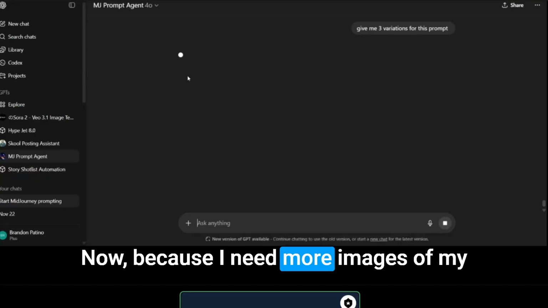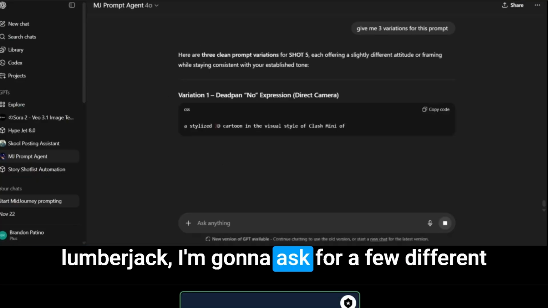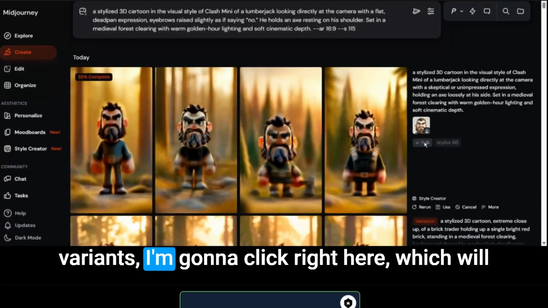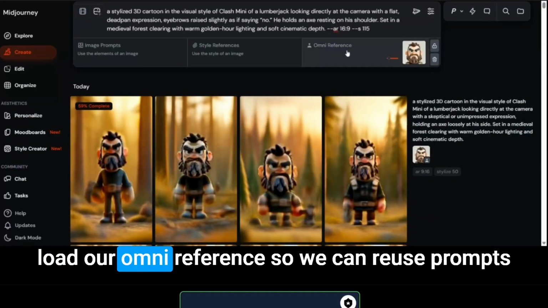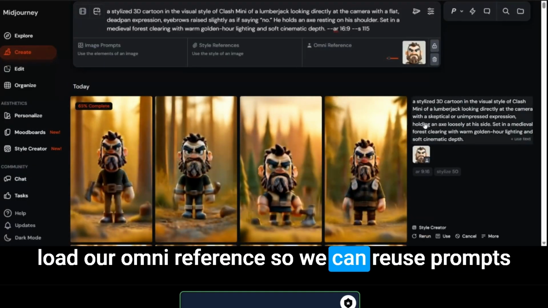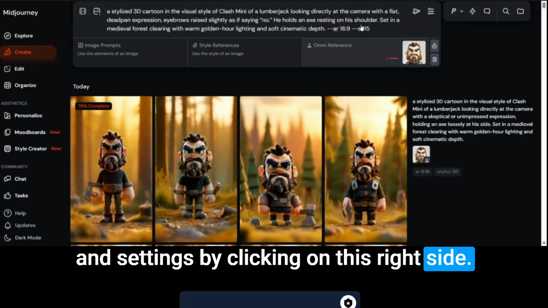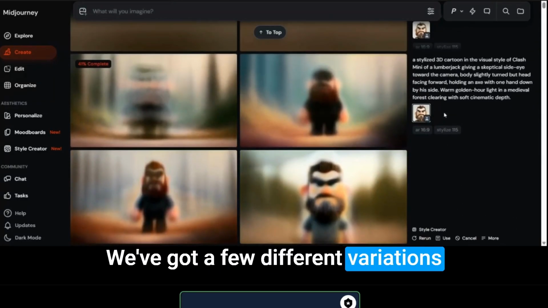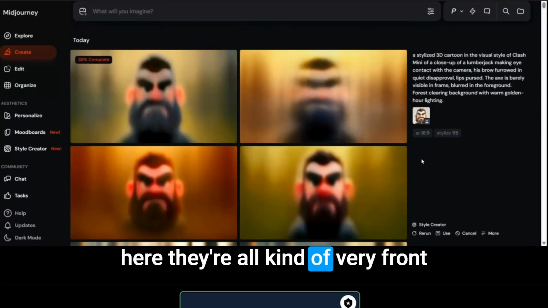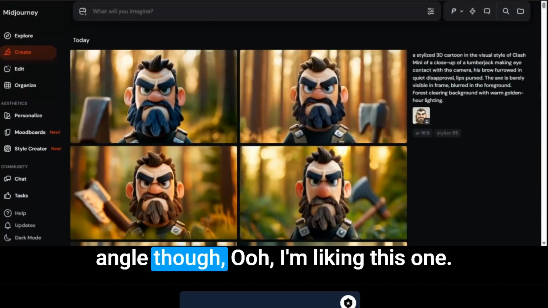Now, because I need more images of my lumberjack, I'm going to ask for a few different variants. I'm going to click right here, which will load our Omni reference. So we can reuse prompts and settings by clicking on this right side. We've got a few different variations here. They're all kind of very front angle though.